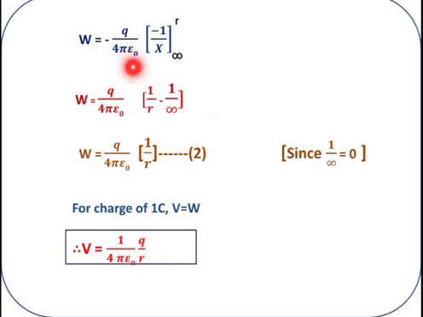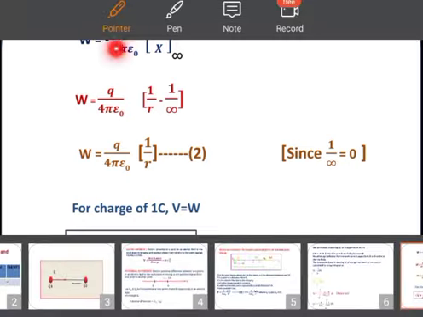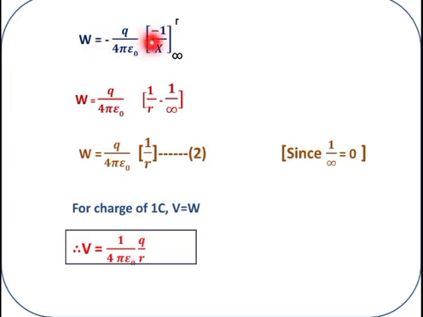With q divided by 4 pi epsilon naught as it is, first we substitute 1 by R, then minus 1 by infinity. Carefully observe that this negative and that negative make it positive here.